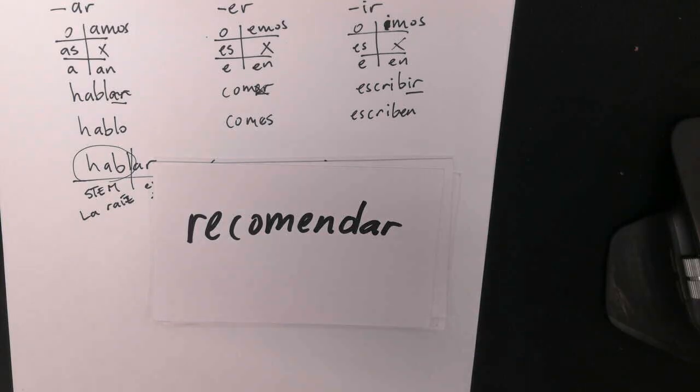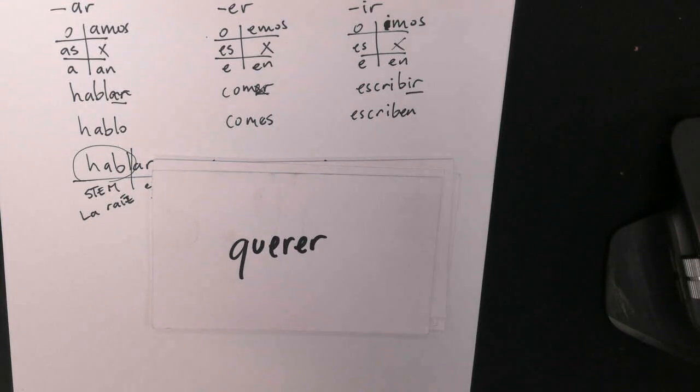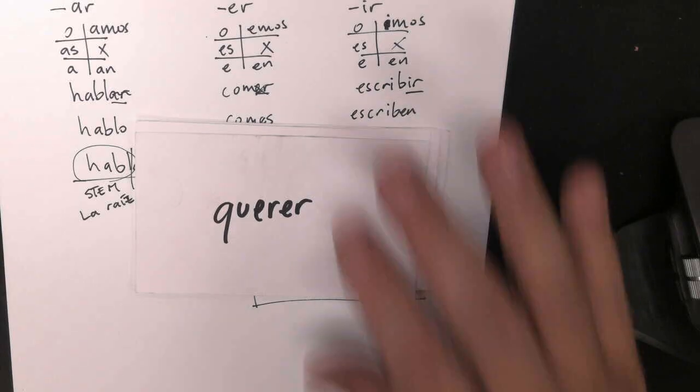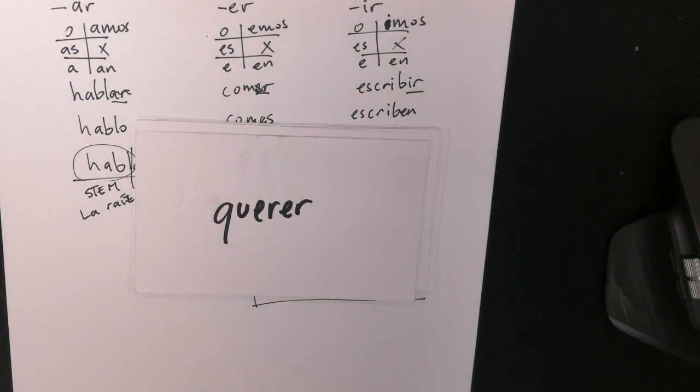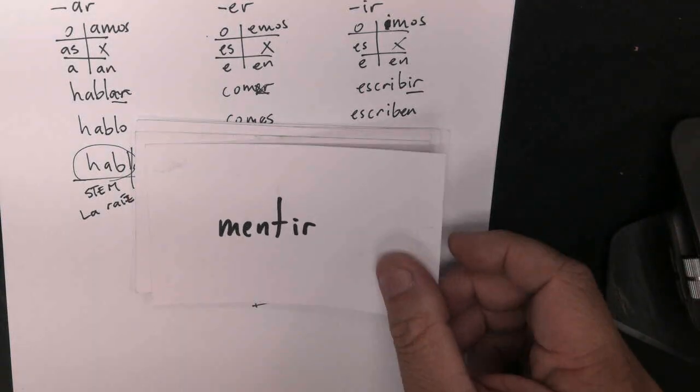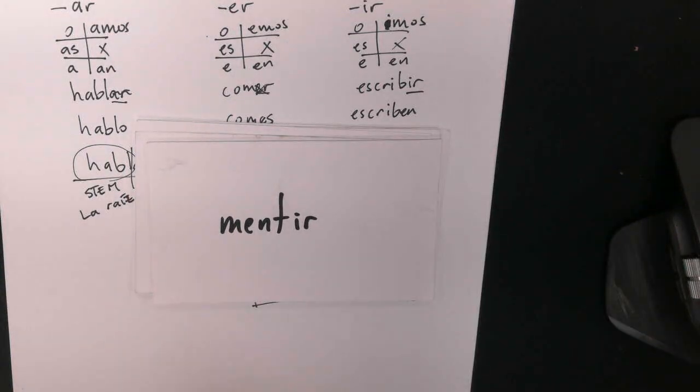Muy bien. And a verb that is a high frequency word, el verbo querer. Yo quiero, tú quieres, él quiere. Ellos quieren, but then nosotros queremos. Following this same structure right here. Muy bien. And then el verbo mentir, which is kind of an exception here.